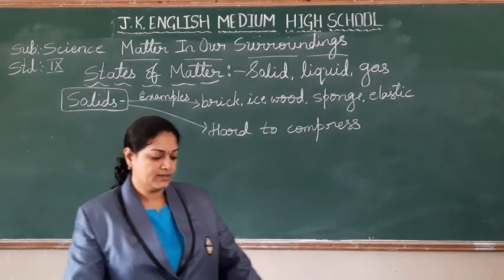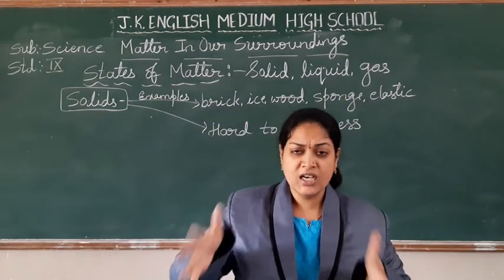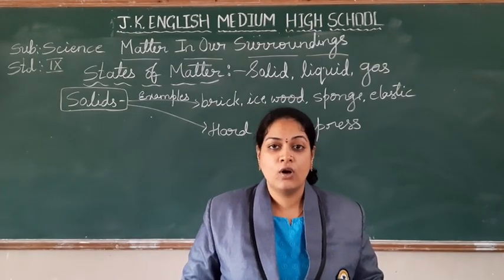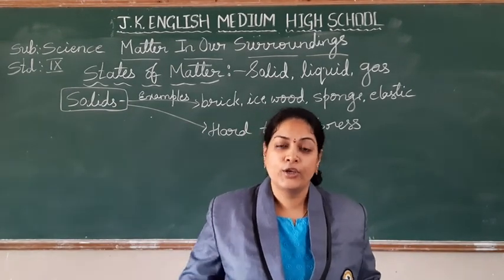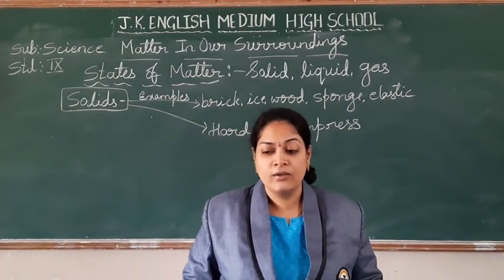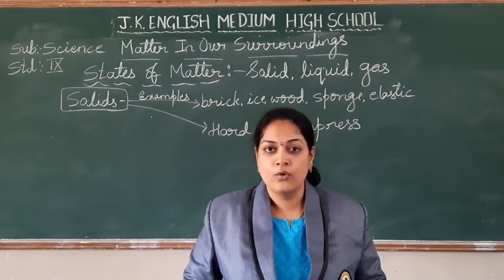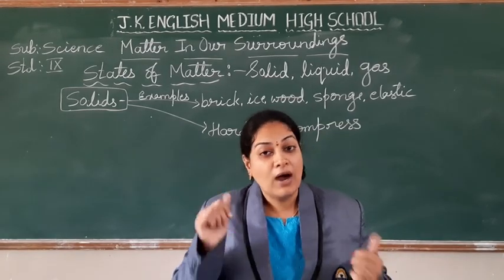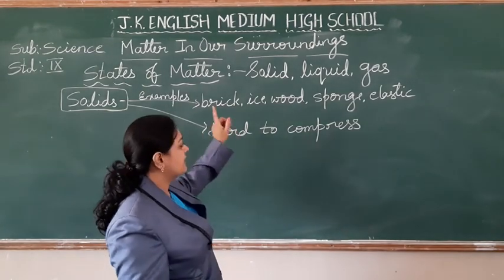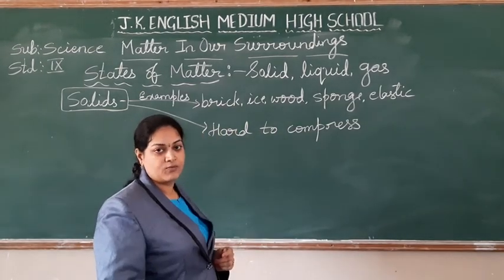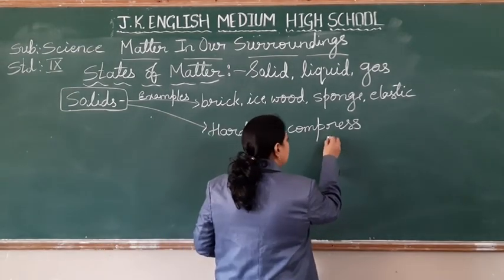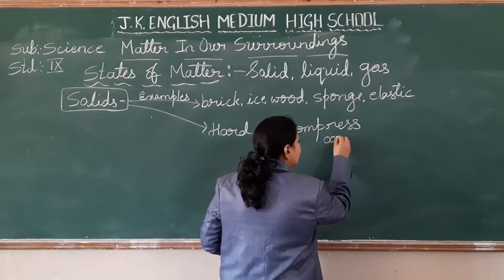See, students, the best example: a chair. You are sitting on the chair. Sitting on the chair means you are putting your full body weight on the chair. Do you find any change in the shape of the chair? Or it may be a table or something. No, we don't find any. Why don't we find it? Because solid has one property, that it is hard to compress. Why is it hard to compress? That is because of the arrangement of particles.